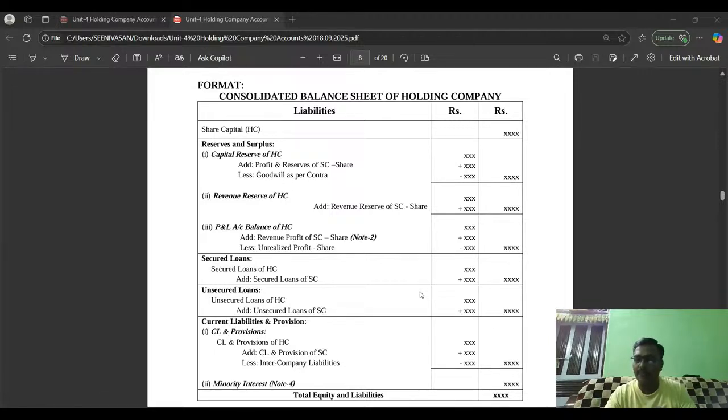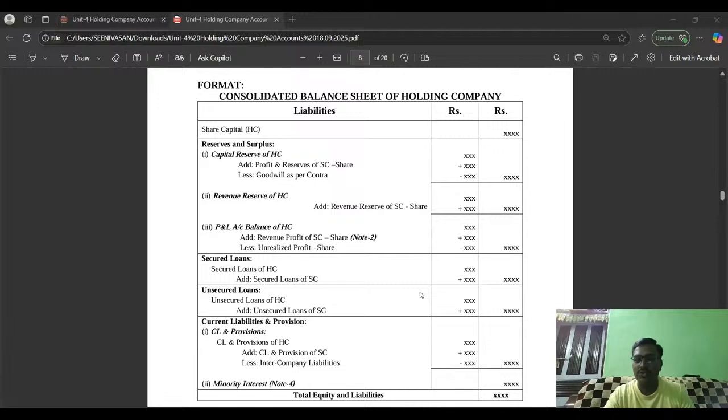That's point number one. And point number two, reserves. We have to add the reserves of the holding company and the subsidiary company. And furthermore, we have to add any amount that has arrived in step number 5 as a capital reserve. That has to be added and shown at the outer side. Then the third item is surplus.